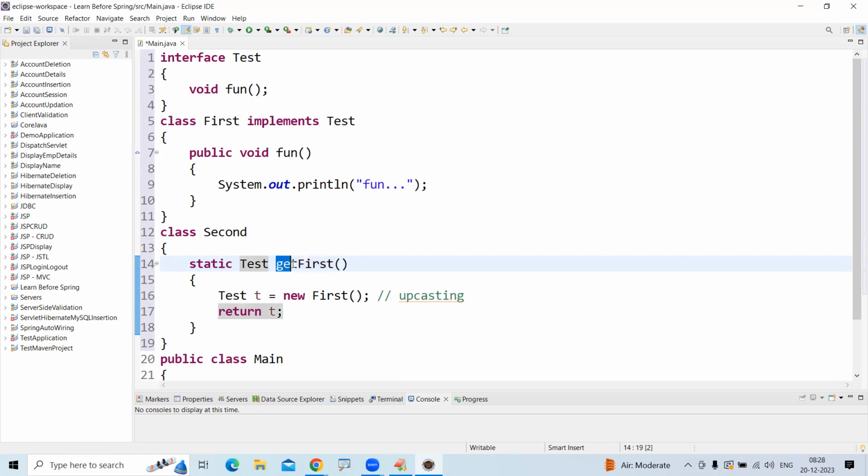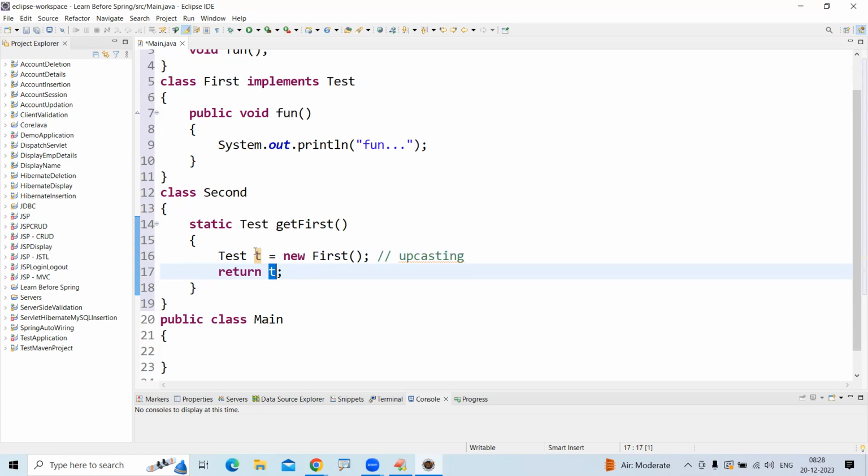The question is, the method is returning that interface. But remember, returning that interface means what? It is not an interface object. It is the implemented class object. Every interface has an implementation. This is the implemented class object.